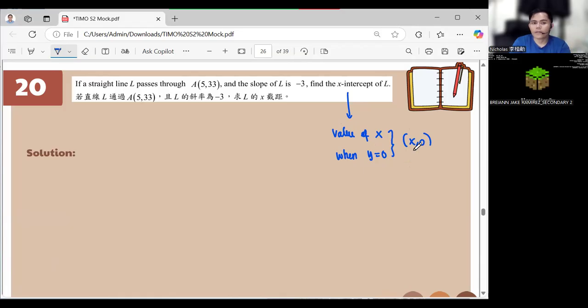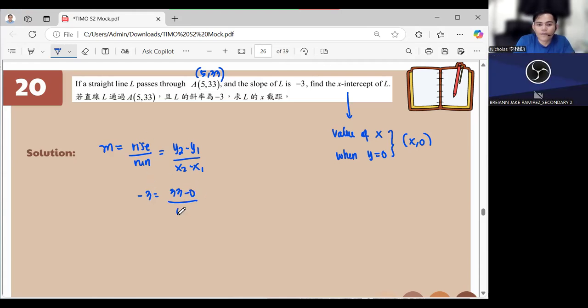Now our first point is (5, 3). What is the formula for our slope? Rise over run. So it's y sub 2 minus y sub 1 over x sub 2 minus x sub 1. And we know that the value for slope is negative 3. We choose which one is our y sub 2, which one is our y sub 1. So we have 3 minus 0 over 5 minus x.